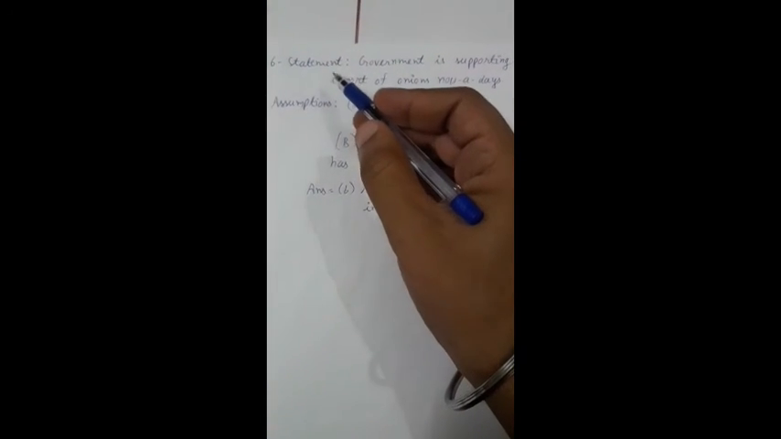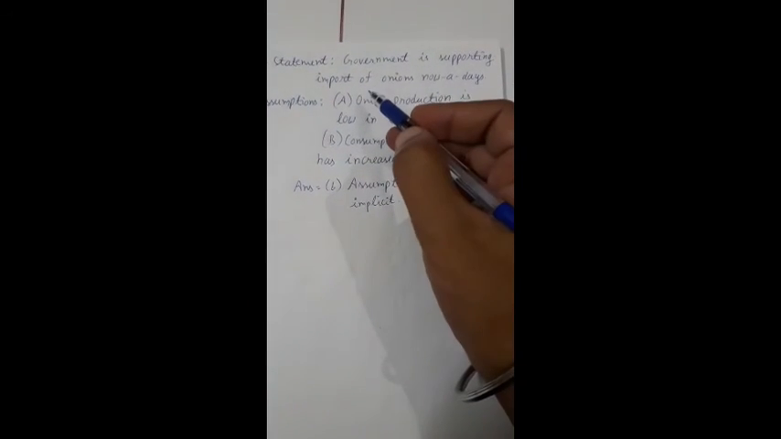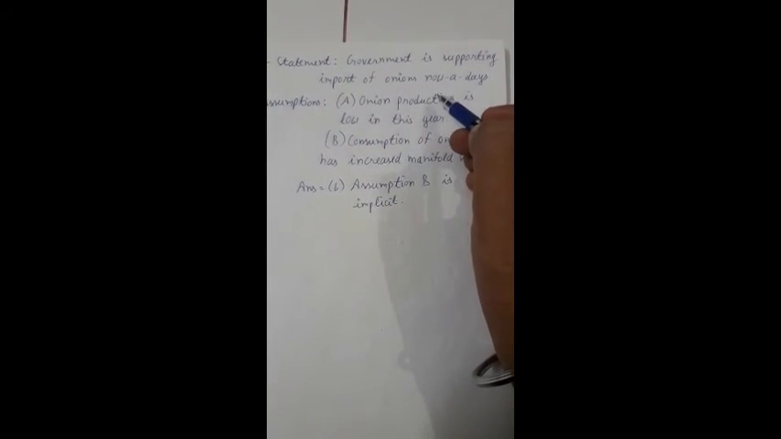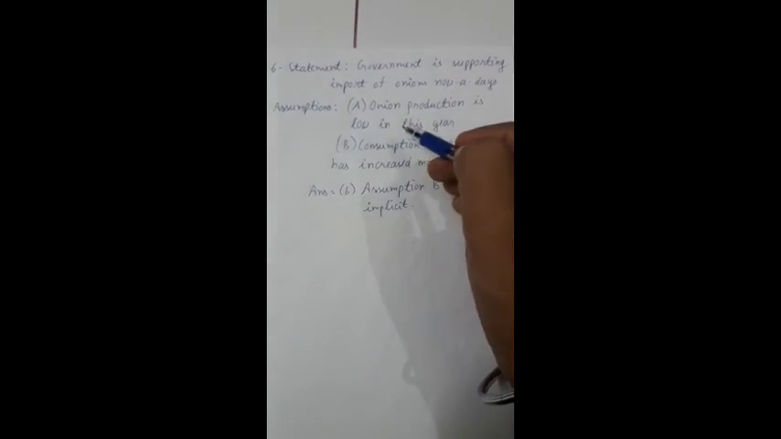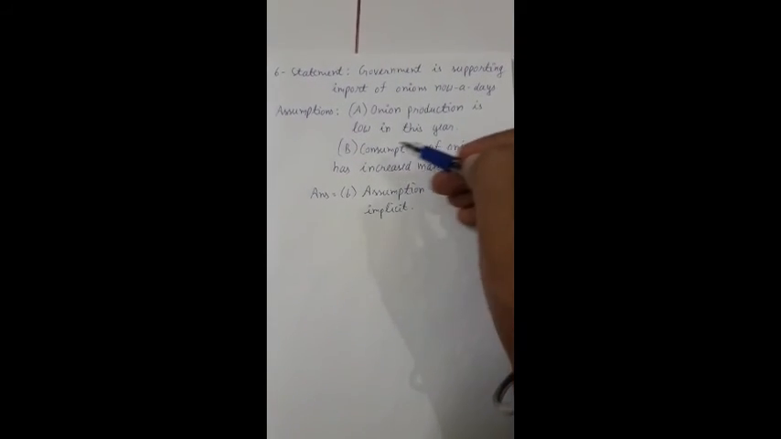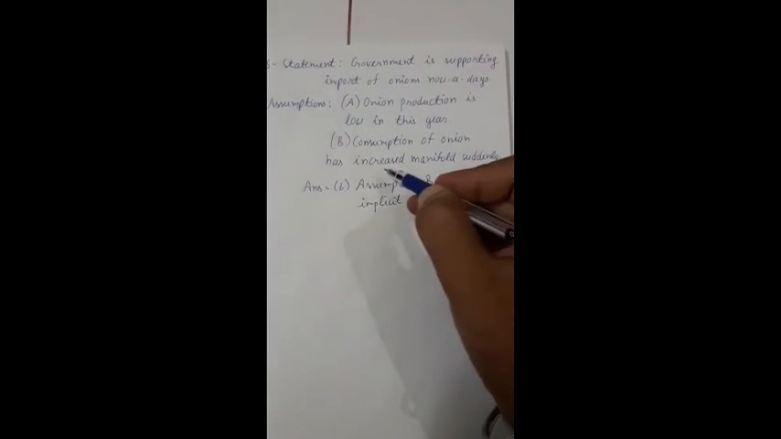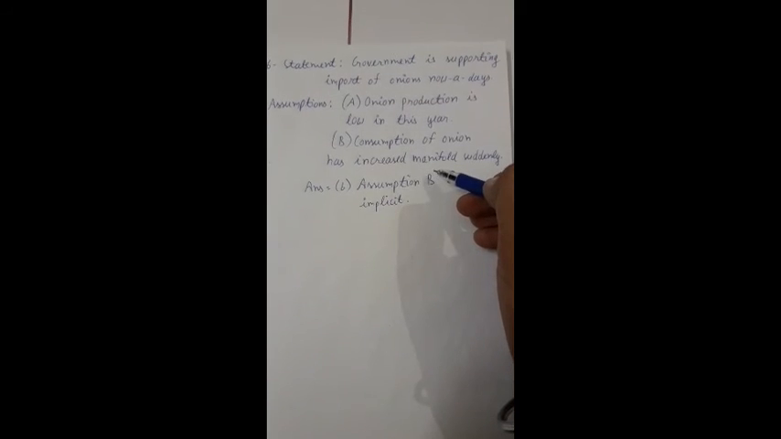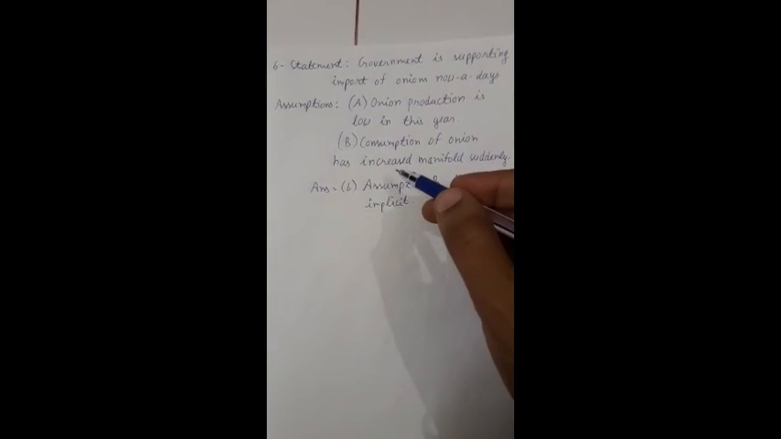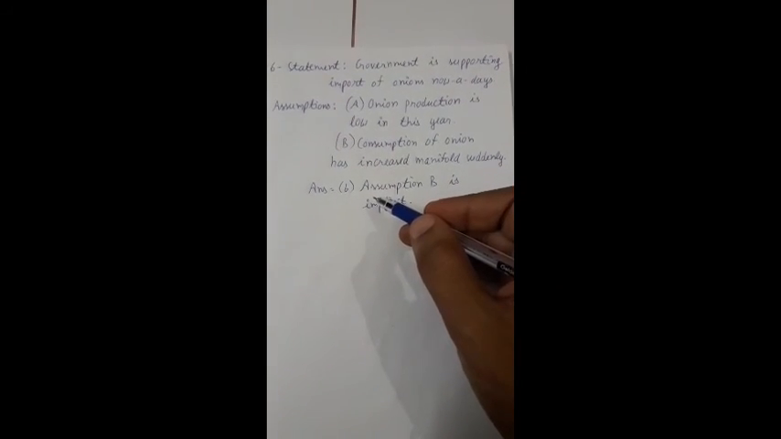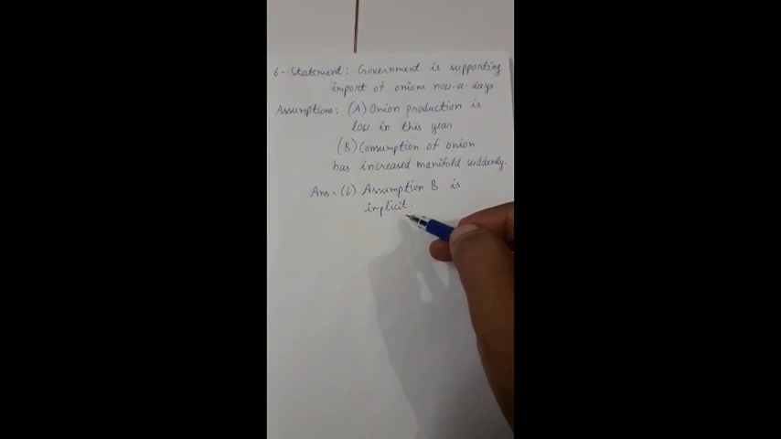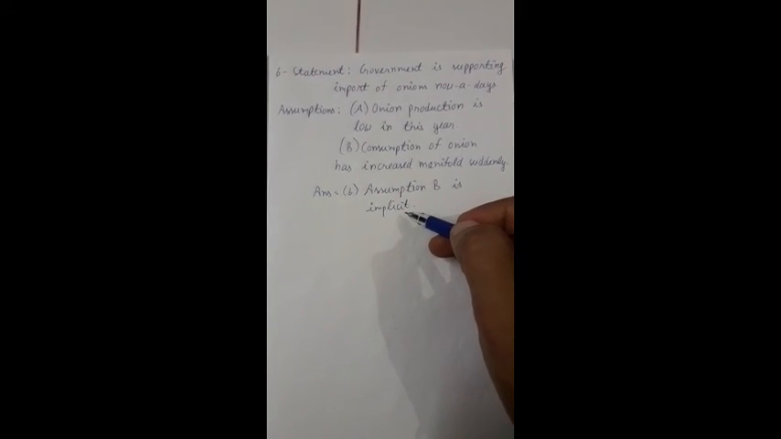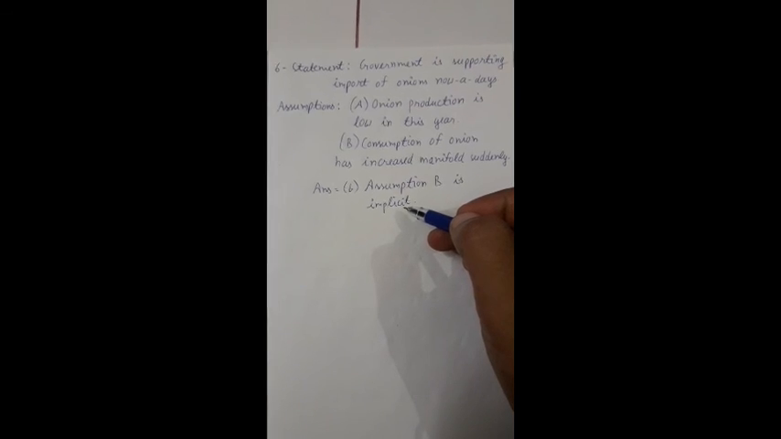Now see, the sixth statement is government is supporting import of onions nowadays. Assumptions are A, onion production is low this year, and B, consumption of onion has increased manifold suddenly. So from these two assumptions we can see that the answer will be B part, that is assumption B is implicit. Like this students, the remaining parts are there that you have to do yourself.